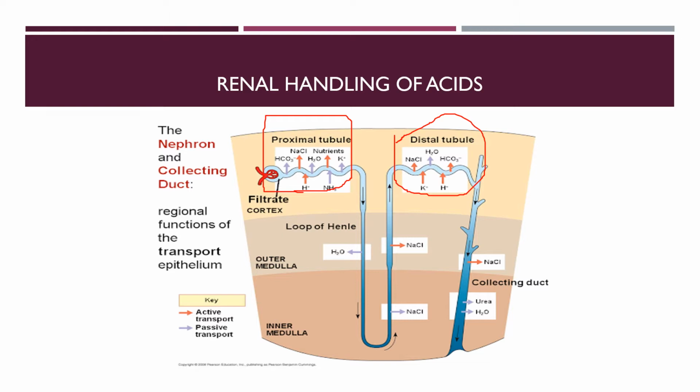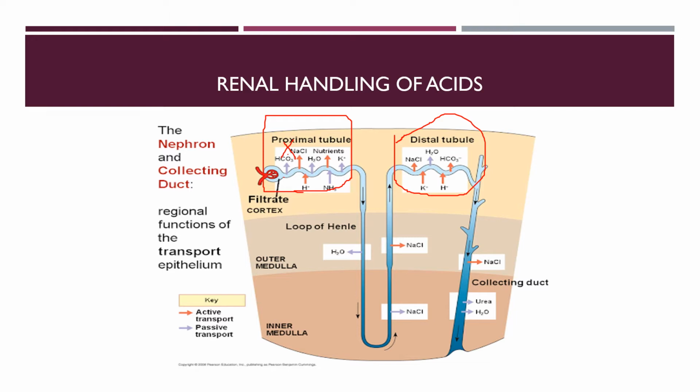So a large number of bicarbonate ions are filtered, and if they are excreted in the urine, suppose this amount of bicarbonate is secreted here and it is not reabsorbed, so it will pass through the urine. So there will be loss of bicarbonate, removal of base from the blood, so there will be secretion of base into the urine.